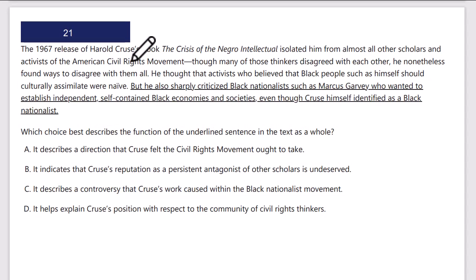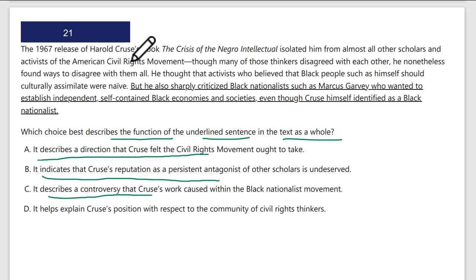Okay, we've got another function question for the underlined sentence within the text as a whole. So what is the underline doing? But he also sharply criticized black nationalists such as Marcus Garvey. Okay. So is it describing a direction that Cruz felt the civil rights movement ought to take? Is it indicating that Cruz's reputation is undeserved? Is it describing a controversy that Cruz's work caused? Is it helping explain Cruz's position?